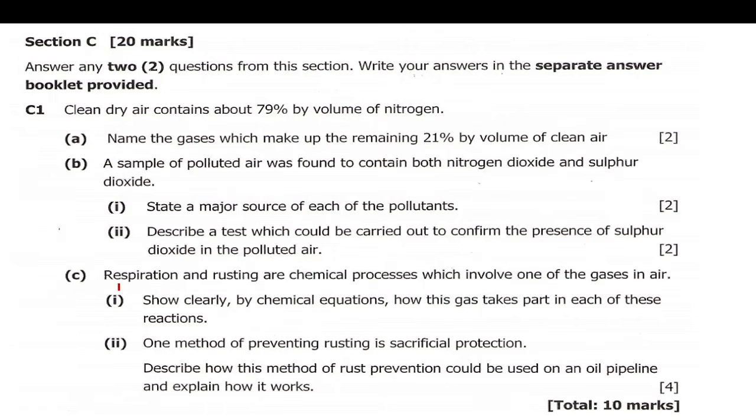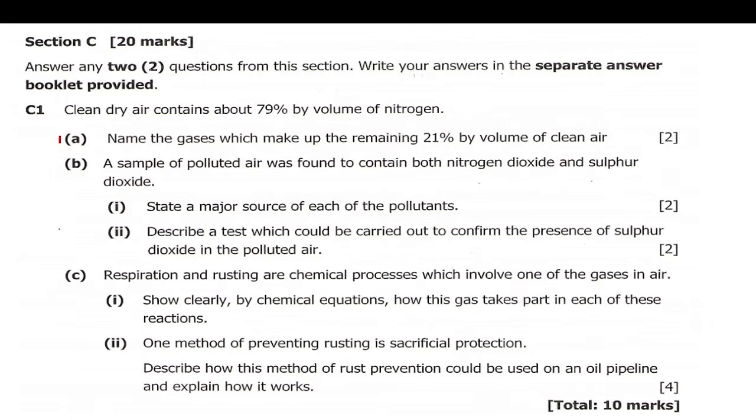Then C, respiration and rusting are chemical processes which involve one of the gases in air. 1, show clearly by chemical equations how this gas takes part in each of these reactions. Then 2, one method of preventing rusting is sacrificial protection. Describe how this method of rust prevention could be used on an oil pipeline and explain how it works. Okay, so now let's start answering.